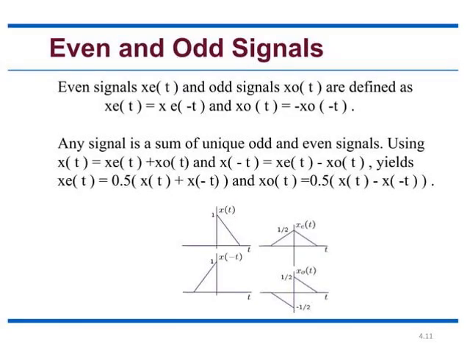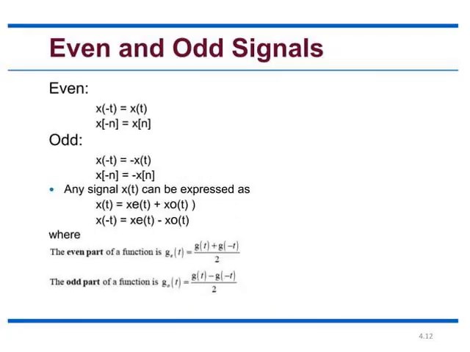So next one is even or odd signal. Even signal and odd signal are defined by x of t equal to x of minus t, that is the even signal, and x of t equal to minus x of minus t is the odd signal. Any signal is the sum of some unique odd and even signal, that is, x of t is a combination of an even signal and an odd signal, called the total signal. So the even signal is x of t equal to x of minus t, and the odd signal is x of minus t equal to minus x of t.